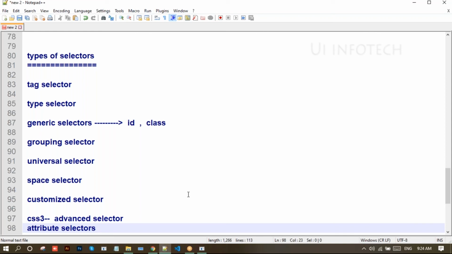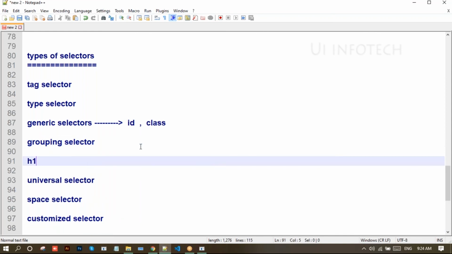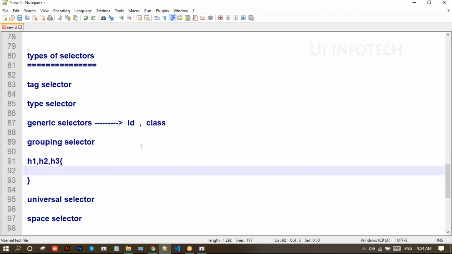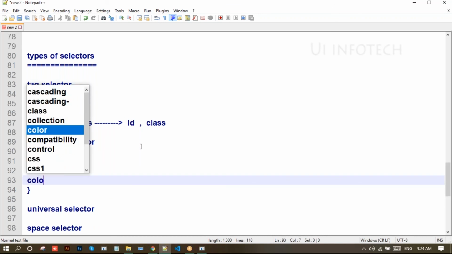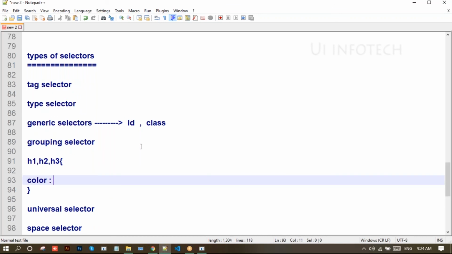Grouping selector is nothing but grouping the selectors. For example, if you want to apply the same color for different headings, like H3, then you can directly write the color name, the property and value, like this.